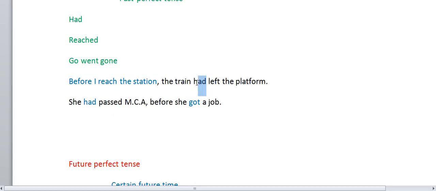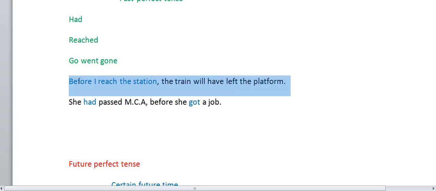Before I reach the station, the train will have left the platform. I have to use will have, shall have. This is future tense. You are just changing a few things. It is converting into the future perfect tense.